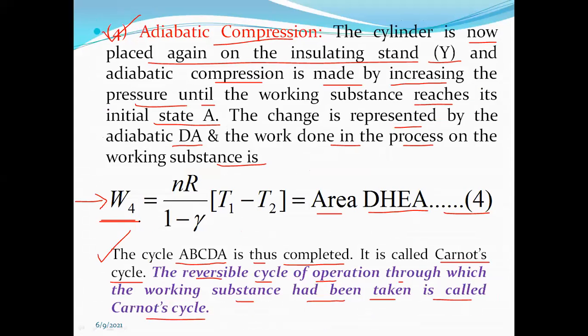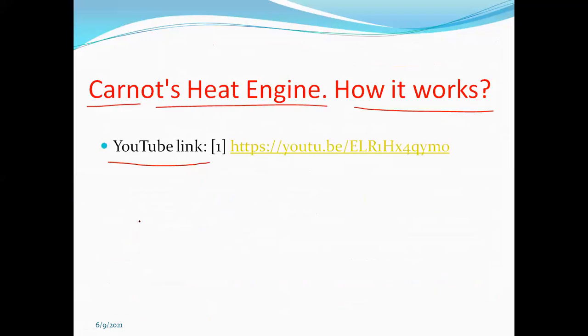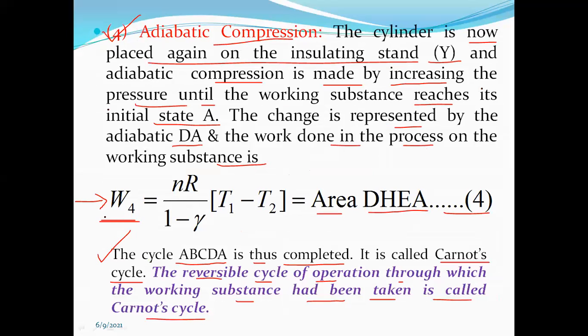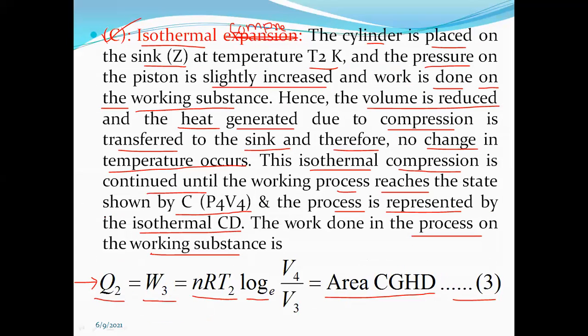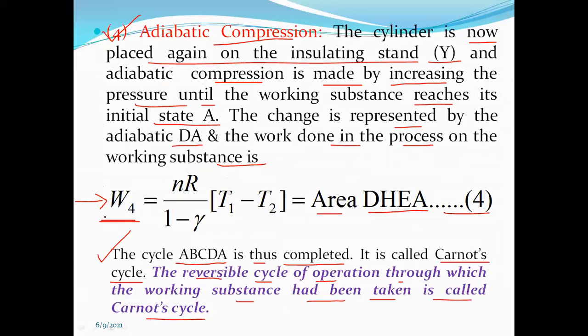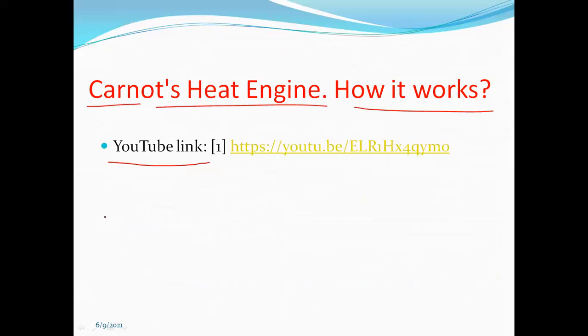So if you remember these four equations according to our work done in adiabatic process and work done in isothermal process, according to our thermodynamics chapter, here if you remember W1, W2, W3 and W4, only four equations, we are able to calculate the efficiency of the Carnot heat engine.